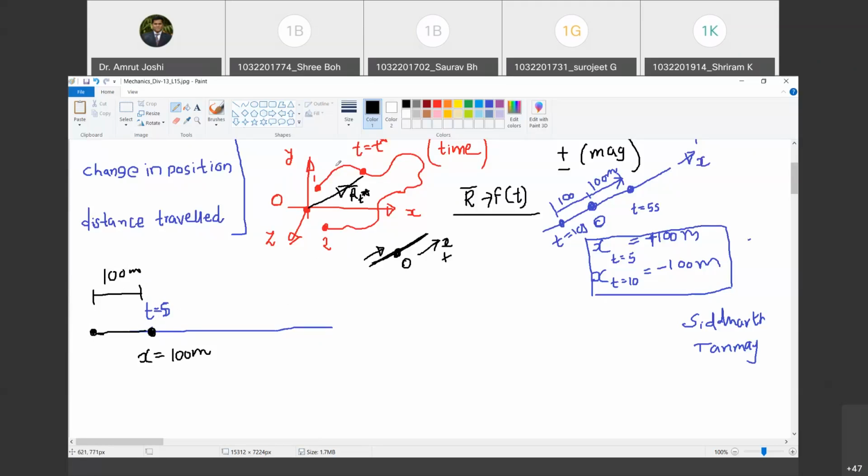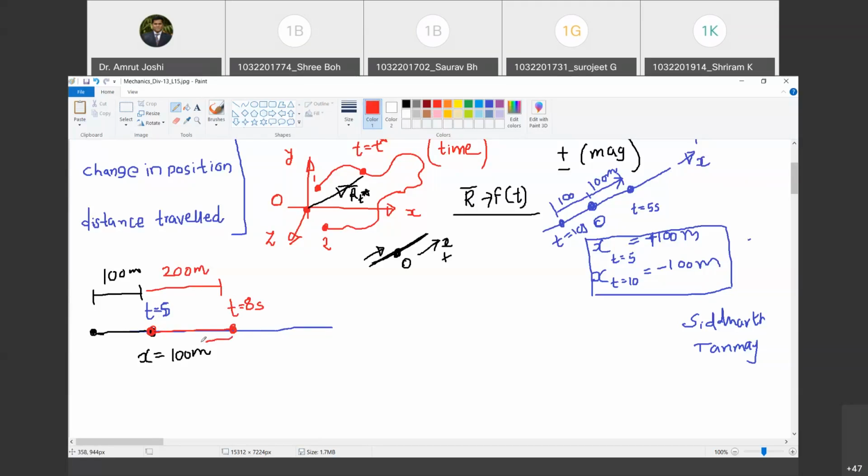Then during the next 5 seconds, the particle moves in this fashion. At t equal to 5, it was here. It moves here at t equal to 8 seconds. Are you with me? Yes, sir. So this distance is, let us say, 200 meter. Happy? Yes, sir.